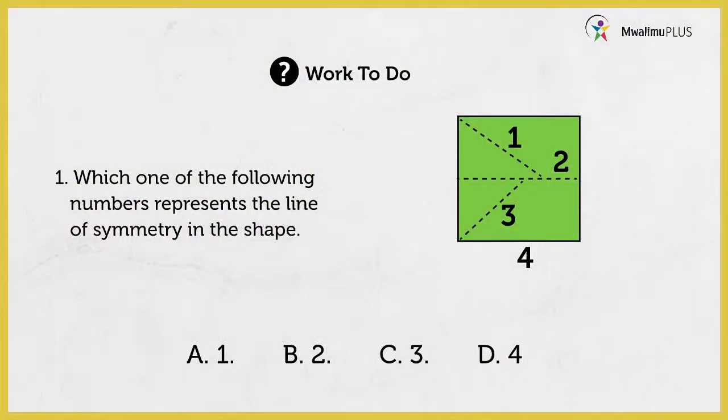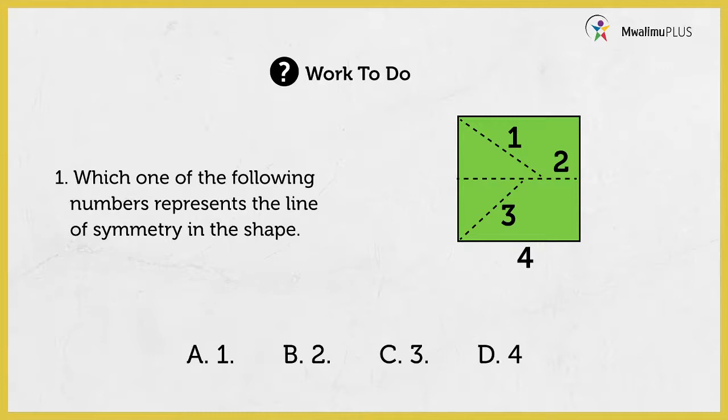So before we wind up the lesson, I want to leave you with the following work to do. Question number 1. Which one of the following numbers represents the line of symmetry in the shape given? So on the screen there we have a shape. I want you to identify the number which represents the line of symmetry.